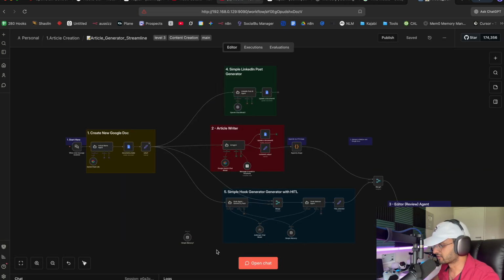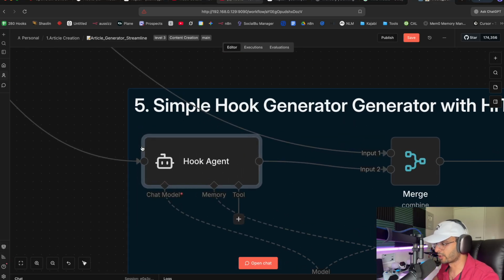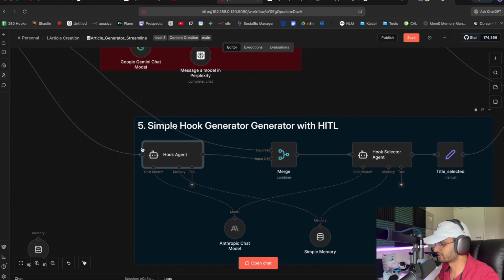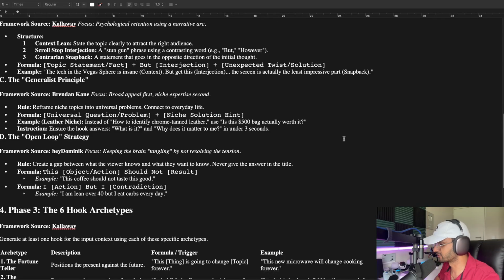So you can see in this instance of how we repurpose our existing content, where our video comes in from here that is already transcribed. It creates a simple LinkedIn post, it writes the article, and over here is where we have our hook generator that generates the hook according to the specification over here.